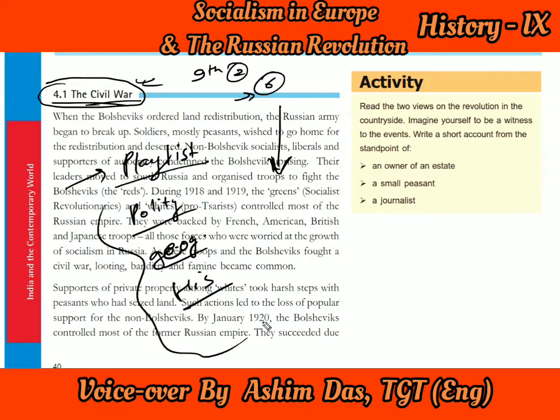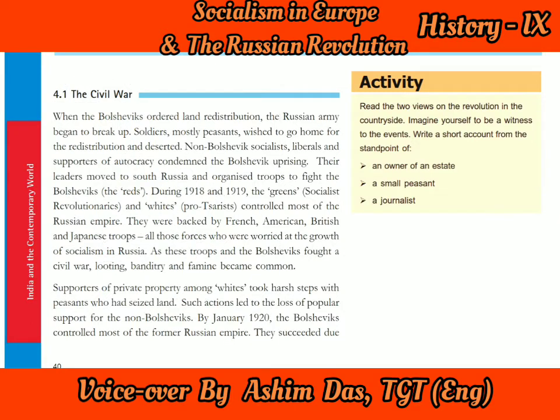But now today let us concentrate on the main thing, that is the civil war. 4.1, the civil war. We'll try to understand what happened during that time. So when the Bolsheviks, those who were under the leadership of Vladimir Lenin, ordered that land should be distributed among the peasants, the Russian army began to break up.